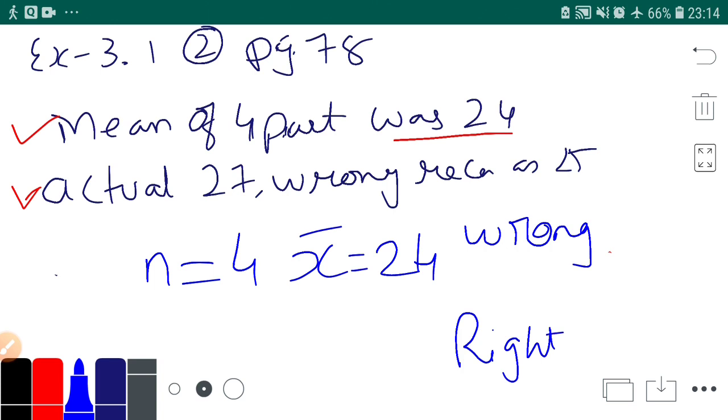Can you guess what is right and what is wrong? They said that participant age was actually 27, that means right was 27, which was wrongly recorded as 25. They clearly told that wrong is 25. So this is the information.